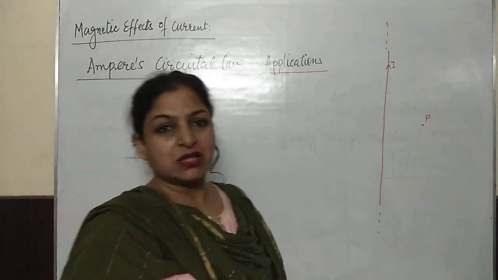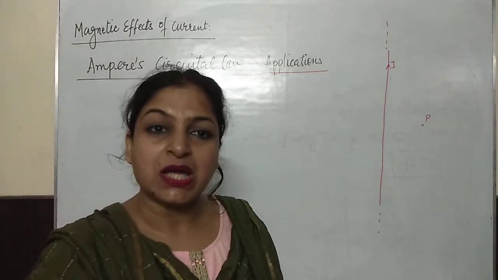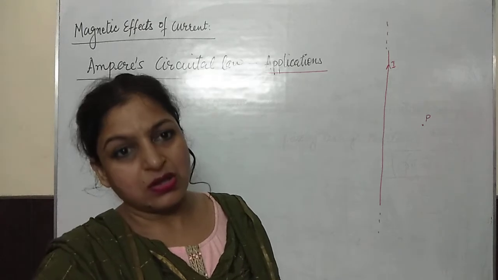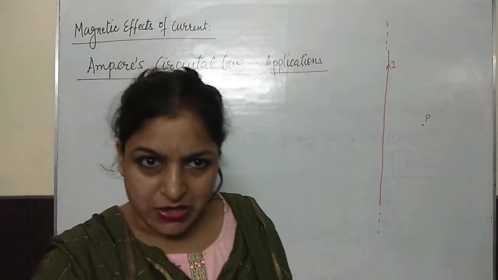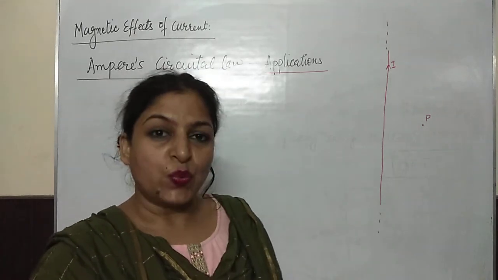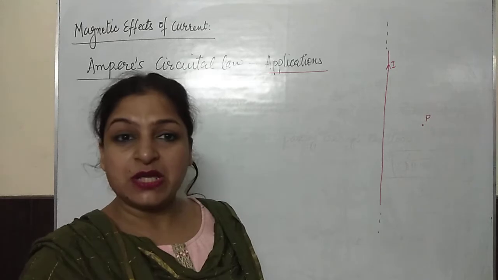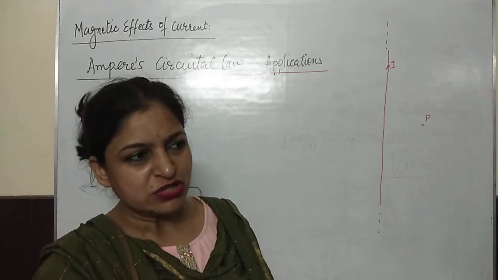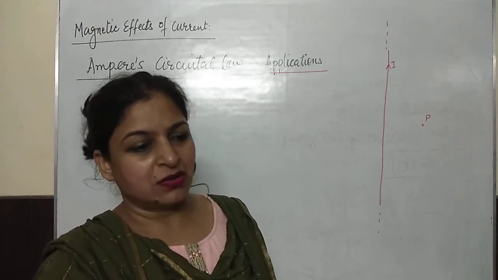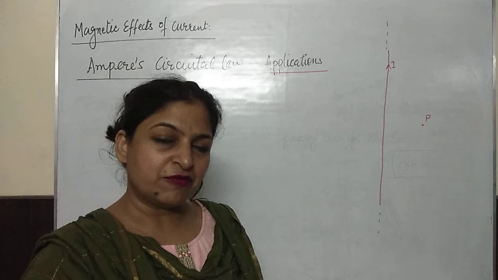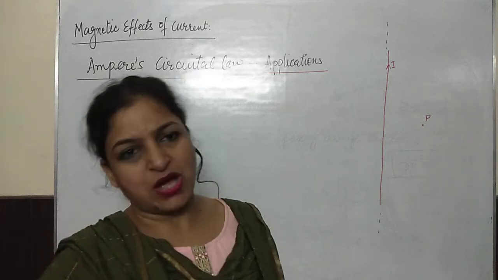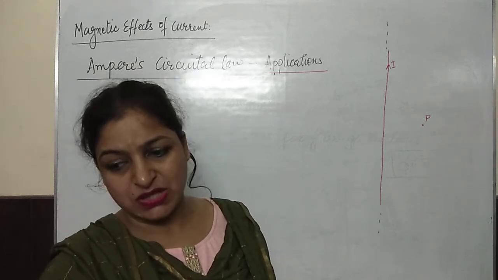So what are the basic requirements for applying Ampere's circuital law? We must have one Amperian loop. So we will find the Amperian loop as we have used some symmetry for making the Gaussian surface. So here also we need to have some symmetry. What type of symmetry we need?